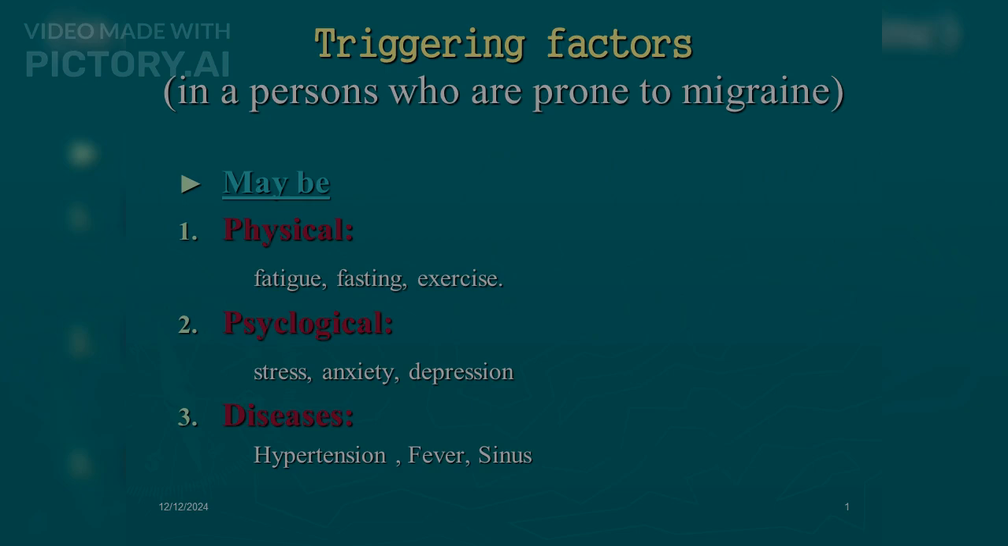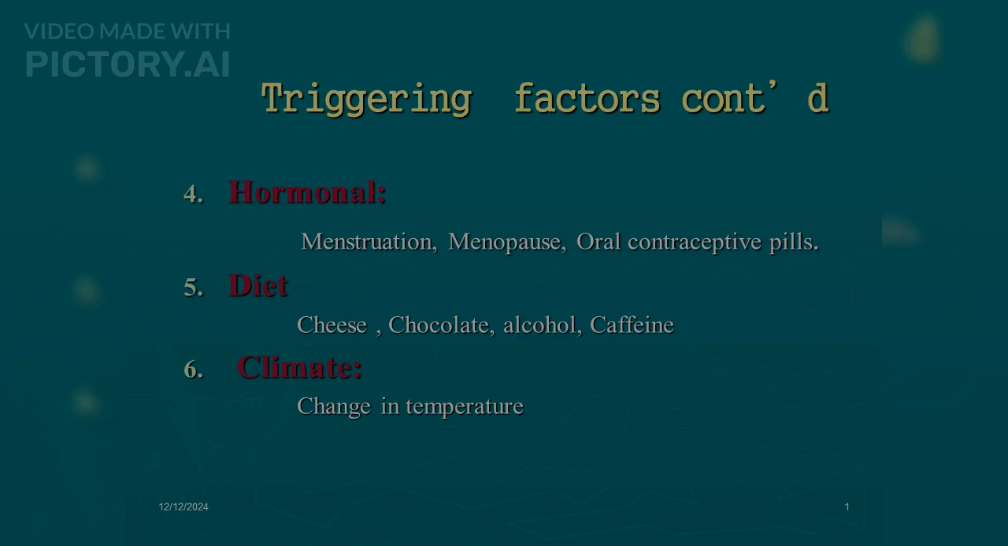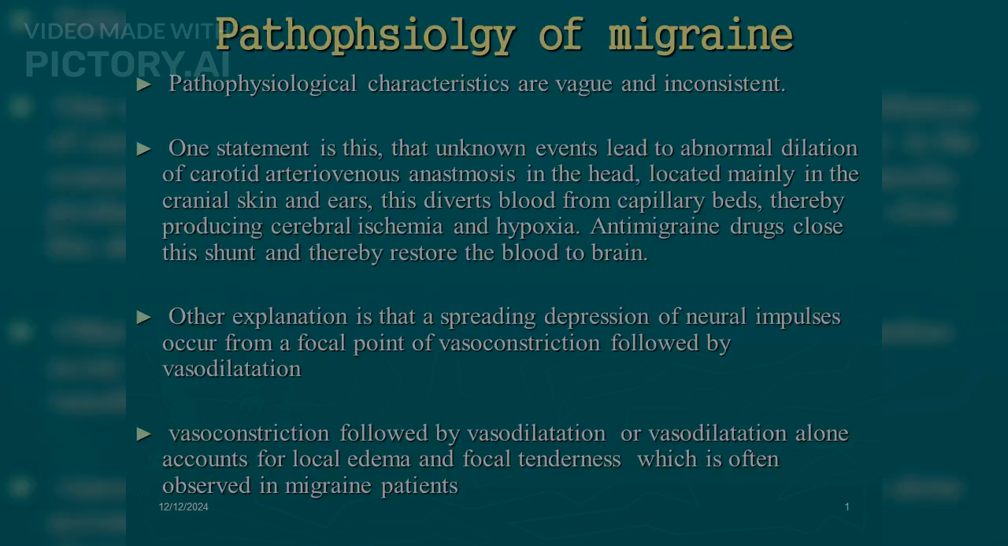Triggering factors in a person who is prone to migraine may be: first, physical, like fatigue, fasting, exercise; second, psychological, like stress, anxiety, depression; third, diseases like hypertension, fever, sinus. Fourth, hormonal, like menstruation, menopause, oral contraceptive pills. This all occurs in females. Fifth, diet, like cheese, chocolate, alcohol and caffeine. Sixth, climate, which mainly includes change in temperature.